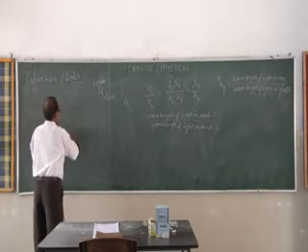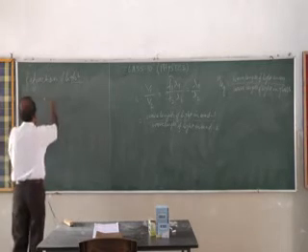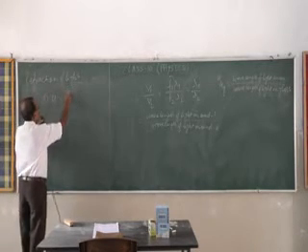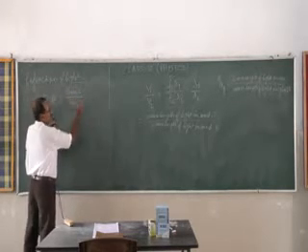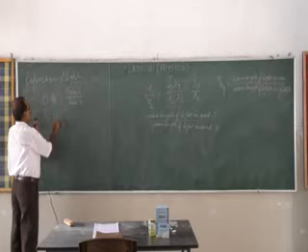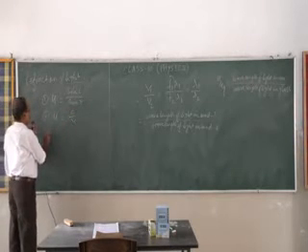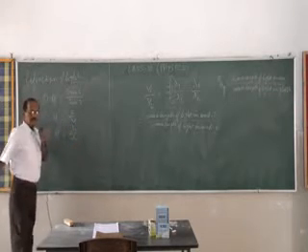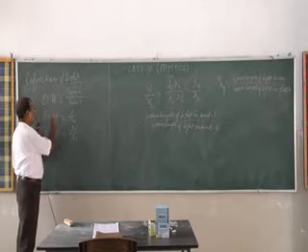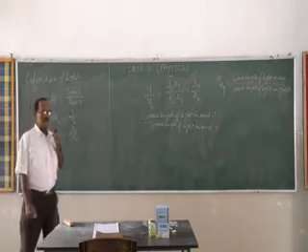Now we got three formulae. The first one is mu is equal to sin I by sin R. The second one is in terms of speed of light. The third one is in terms of wavelengths, V1 by V2, lambda 1 by lambda 2.